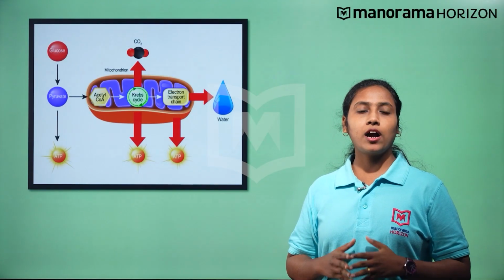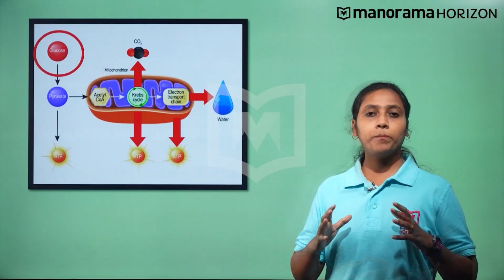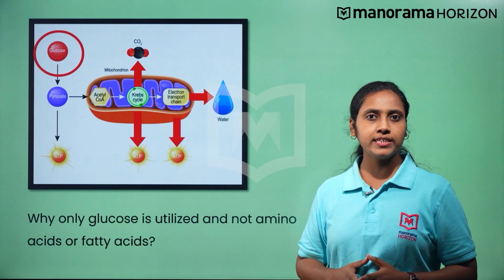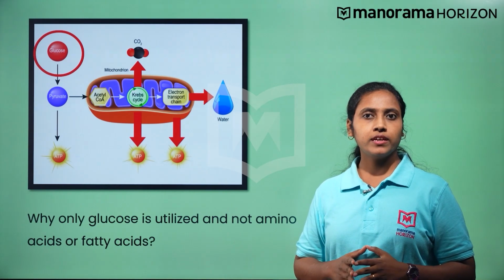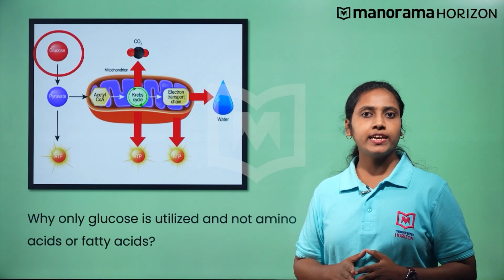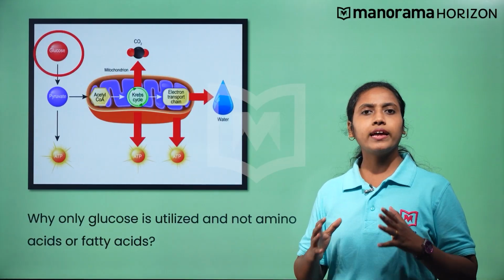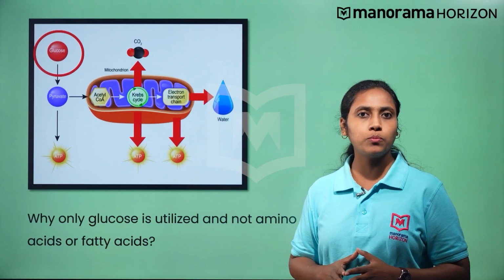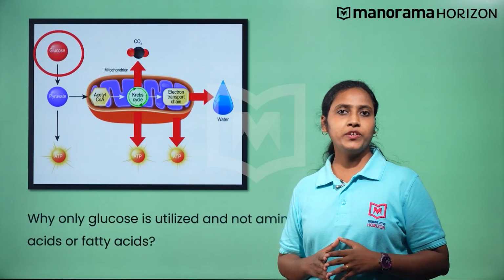We know that our body utilizes glucose to produce energy. But have you ever thought why only glucose is utilized and not amino acids or fatty acids? If amino acids and fatty acids cannot be utilized to produce energy, then how does the body obtain the energy trapped in these molecules? Let's find out the answer in this video session.